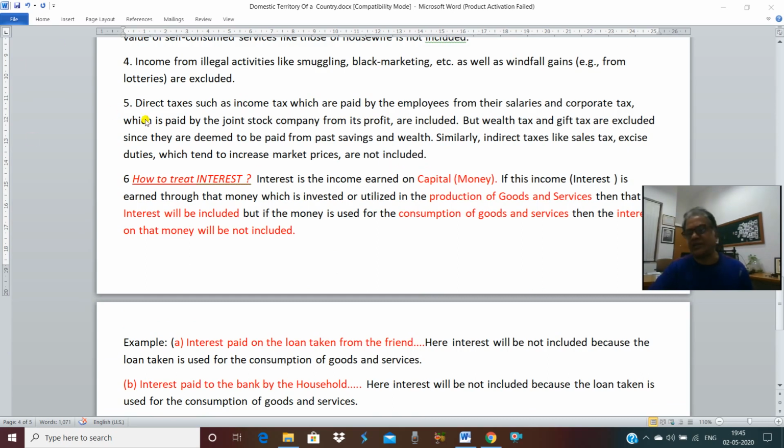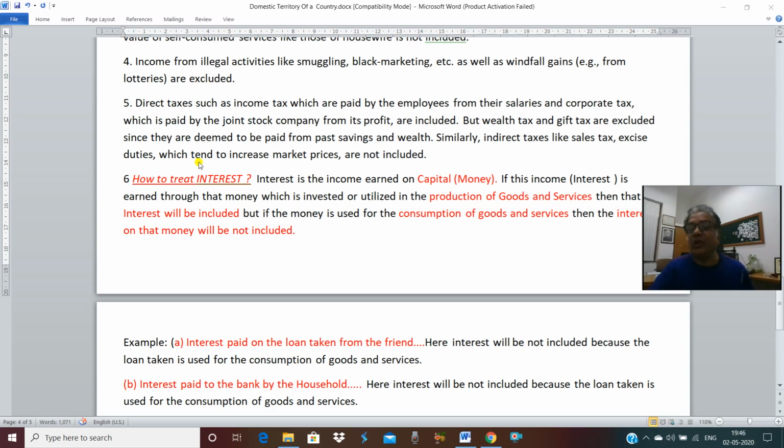Then next, about taxes, how you will treat the taxes in the estimation of national product and domestic product. When I say national income, that is NNP at FC, it means net indirect taxes are not included. When I say domestic product, that is NDP at FC, it means net indirect taxes are not included. So one thing is clear that indirect taxes like sales tax, excise duty, or GST, goods and service tax, cannot be a part of domestic product or national product.